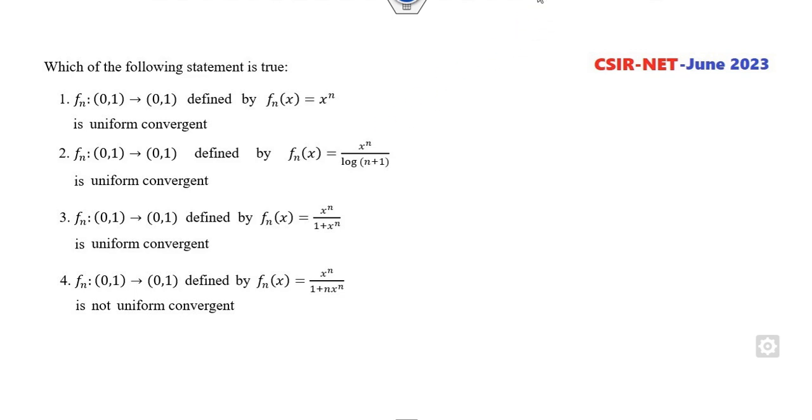Okay, which of the following sequences is uniformly convergent? How can you check for uniform convergence? So you need to firstly check whether it is pointwise convergent or not. Remember, if it is not pointwise convergent, it can never be uniformly convergent. What is pointwise convergence? You can take this limit. If you prove that it exists, then it is pointwise convergent.